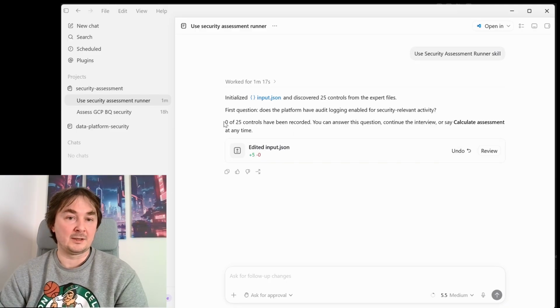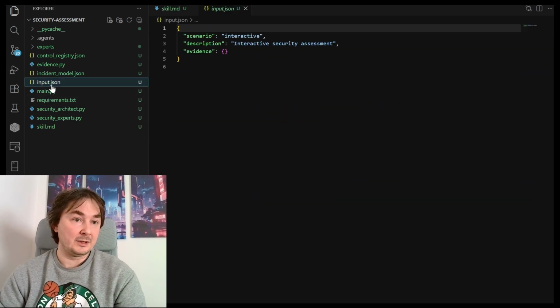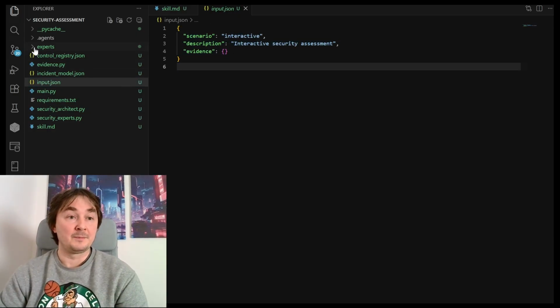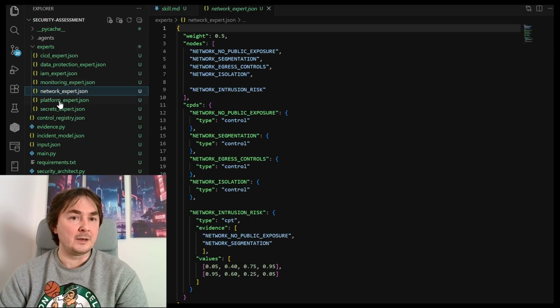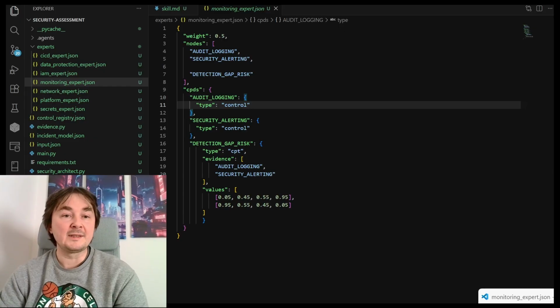So it just starts right away with the first control, the audit log, and if we go back to Visual Studio, we can see that there is indeed an input file being created that we deleted, and at the moment it is empty. It read all of those experts and found an expert with monitoring expert. The first one is audit login. So it decided to play with this one.